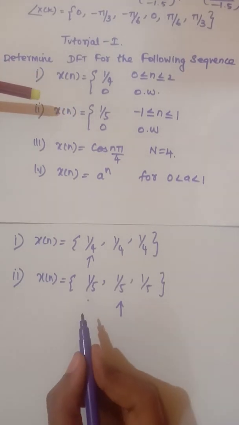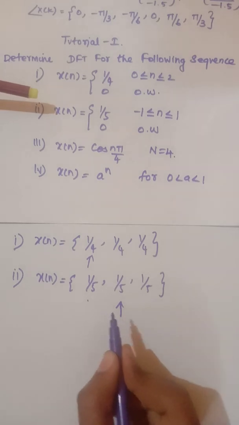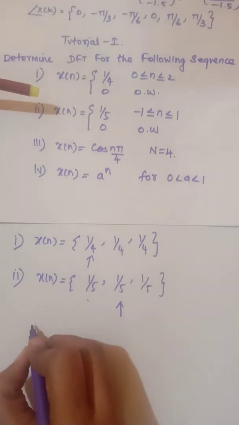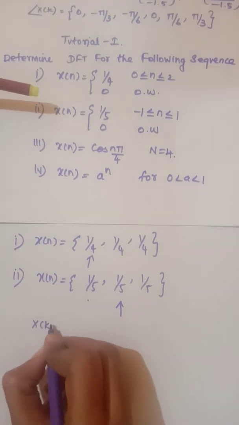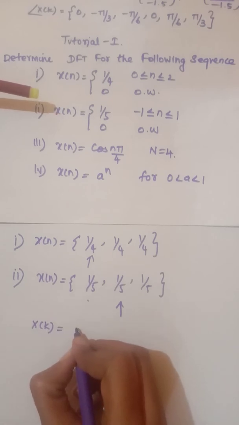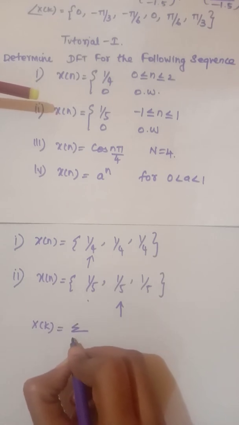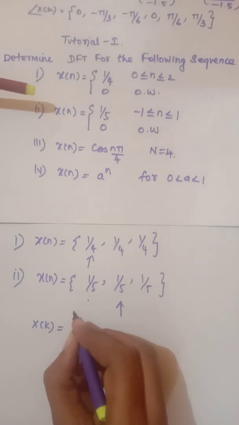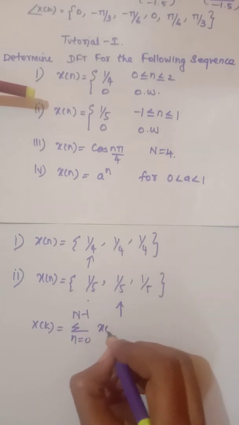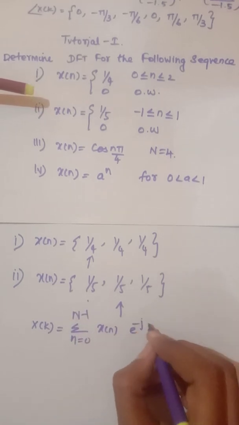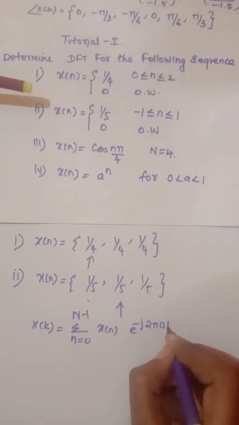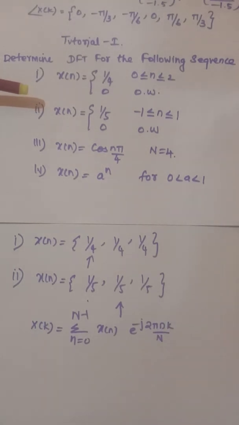Here there is another thing we need to consider. In the formula, what is the formula? Summation x of k equal to summation n equal to 0 to n minus 1 of x of n e power minus j 2 pi n k by n.